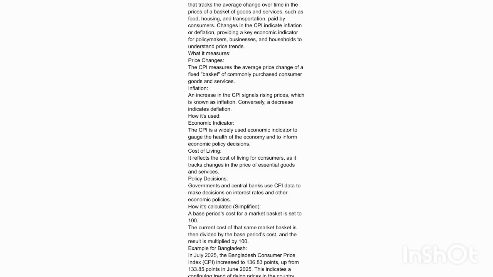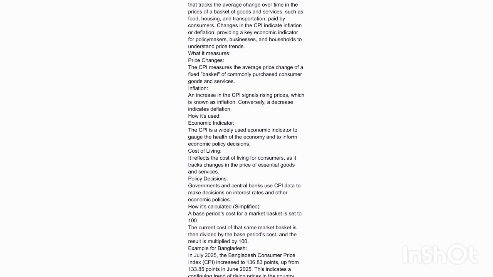Consumer Price Index is a measure of inflation that tracks the average change over time in the prices of a basket of goods and services, such as food, housing, and transportation, paid by consumers. Changes in the CPI indicate inflation or deflation, providing a key economic indicator for policymakers, businesses, and households to understand price trends. What it measures: price changes. The CPI measures the average price change of a fixed basket of commonly purchased consumer goods and services.